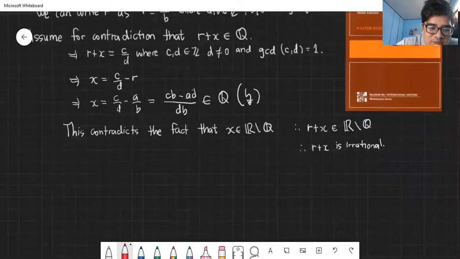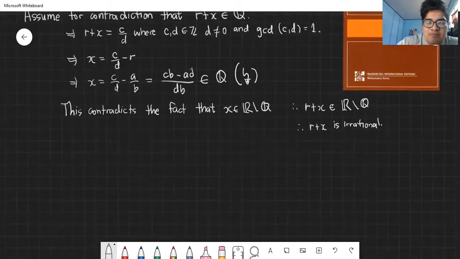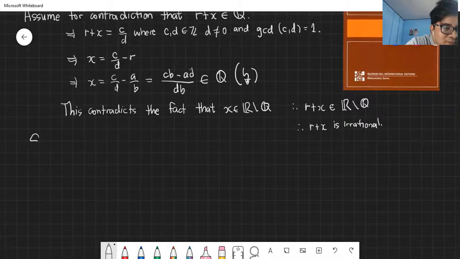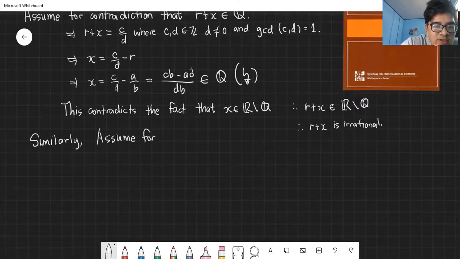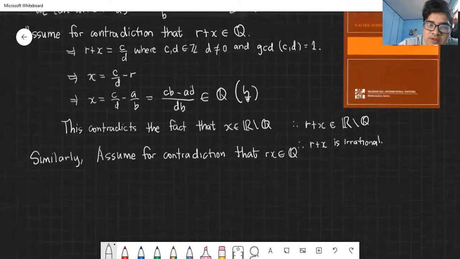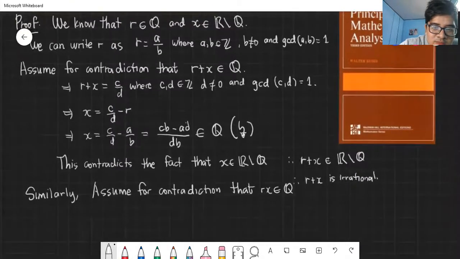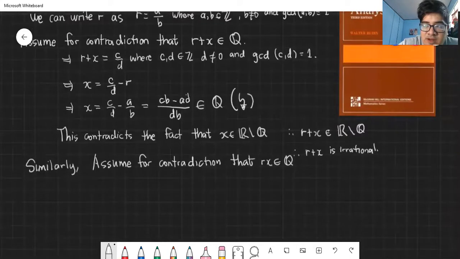Okay, ang goal mo is to prove that Rx naman is irrational. Ngayon, again, what we'll do is that similarly, while the dog is barking, assume for contradiction that Rx is indeed rational. Kasi ang pinuprove nga natin is that Rx is irrational. Tama? Yan ang pinuprove natin. So, let's assume na yung otherwise, na Rx is rational.